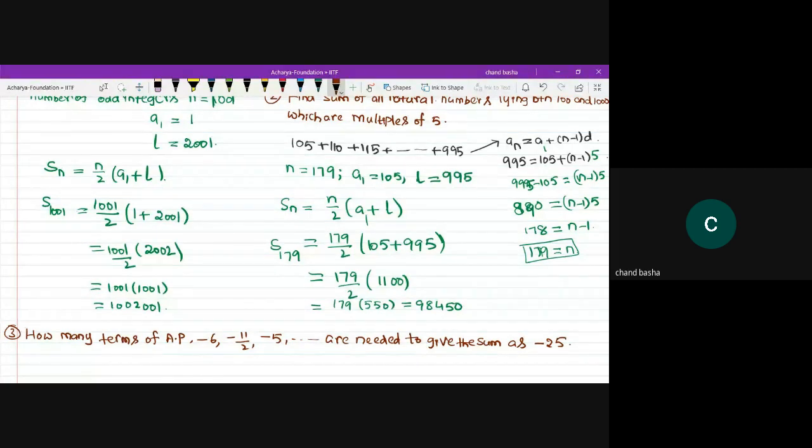So when I add all such numbers, what am I going to get? Minus 25. So how many terms are required to get minus 25? That means indirectly he's asking the n value. Yes, he's asking the n value.